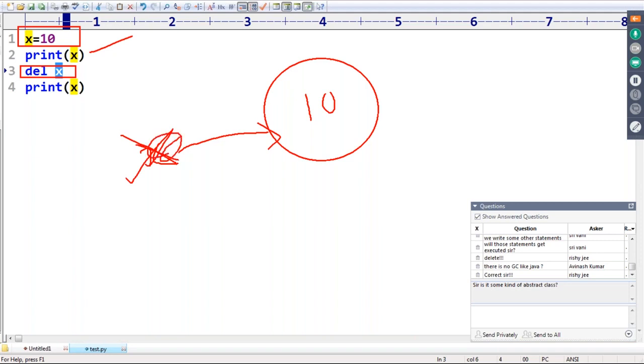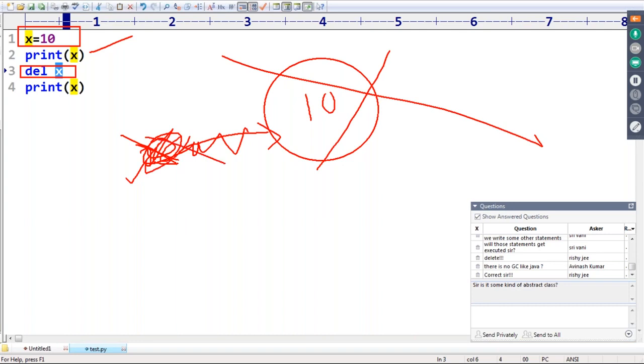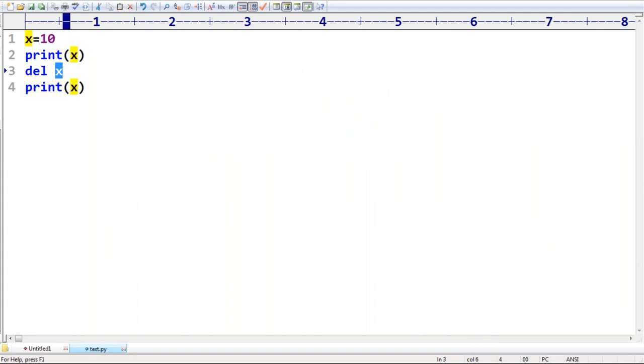If this object has no reference, the garbage collector is going to destroy it. Then free memory increases, so your program won't face any problem with respect to memory. Once you delete this variable, that object will automatically be destroyed by the garbage collector. If you try to access it, the question is, where is the variable? This is nothing but the del keyword. Is everyone aware?